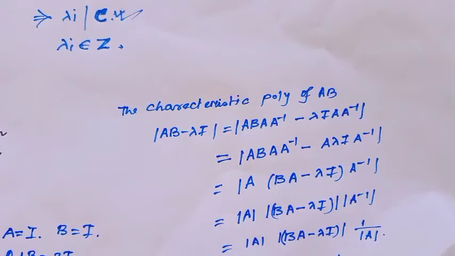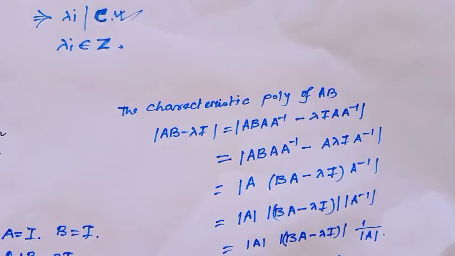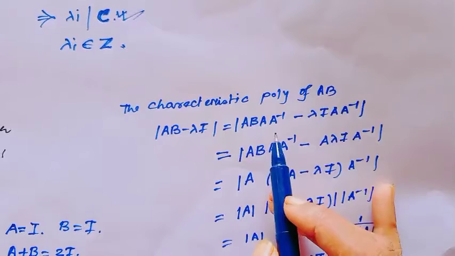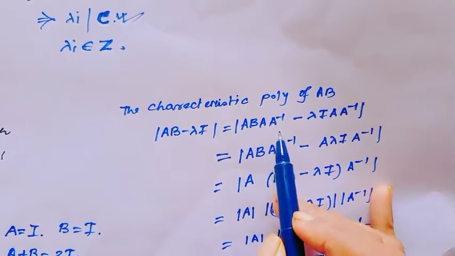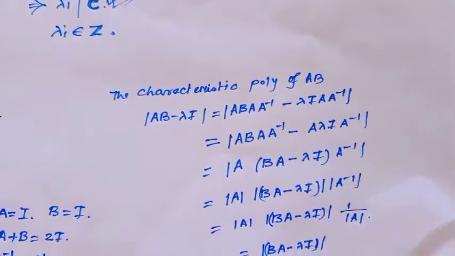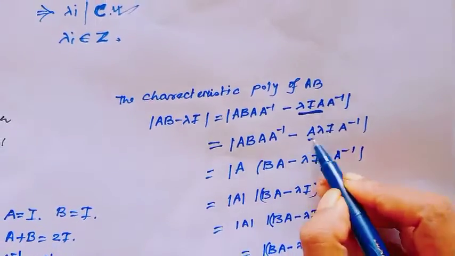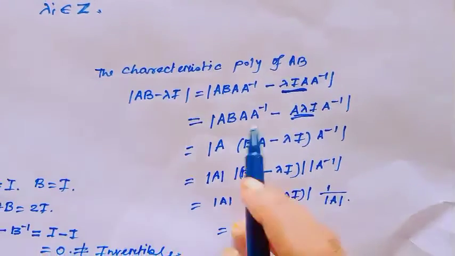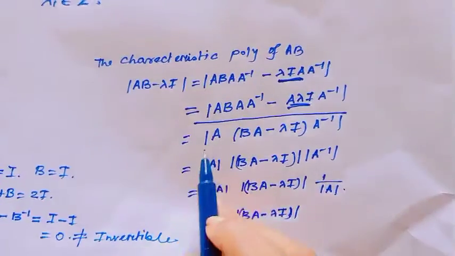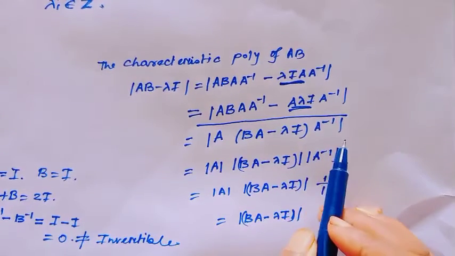The characteristic polynomial of AB is determinant of AB minus lambda I. Here we can write this as AB times A inverse minus lambda I times A inverse, and lambda I A is the same as A lambda I. Therefore we can write this as determinant of A times BA minus lambda I times A inverse.